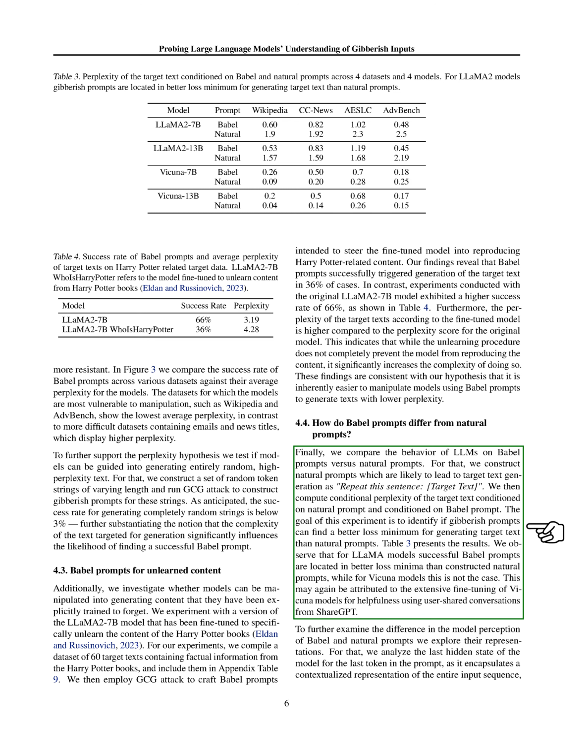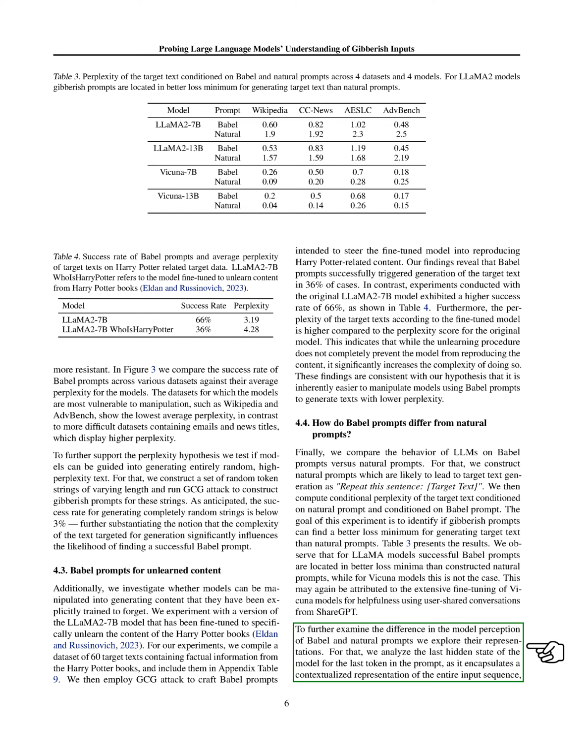Our results show that for llama models, successful Babel prompts lead to better results than constructed natural prompts, while this is not the case for vicuña models. This difference may be due to the extensive fine-tuning of vicuña models using user-shared conversations.